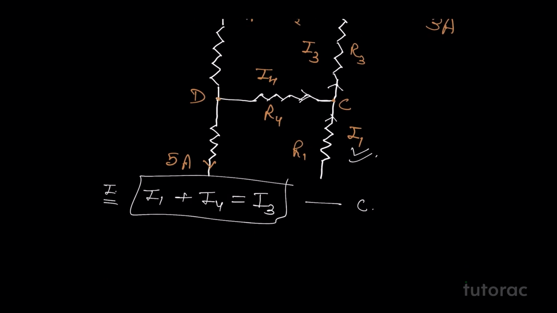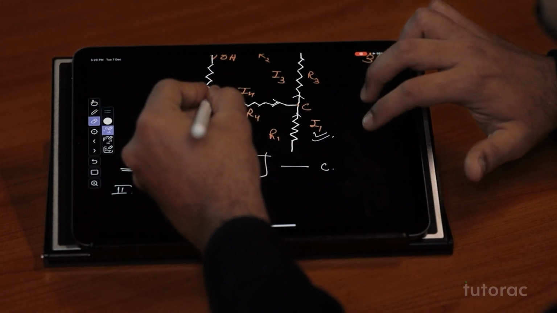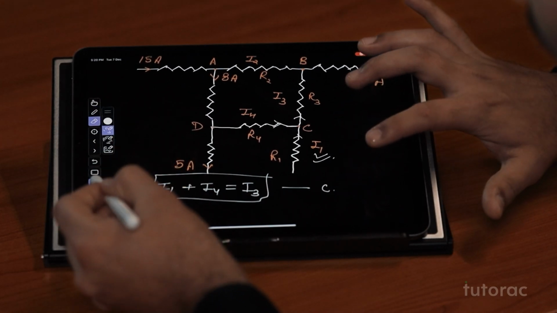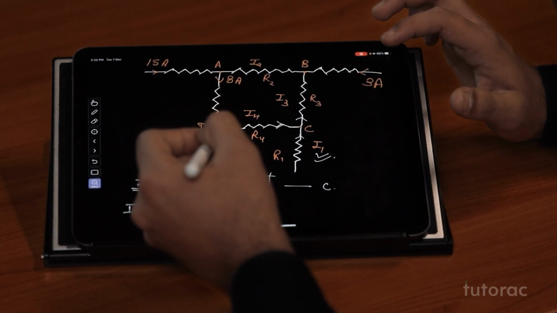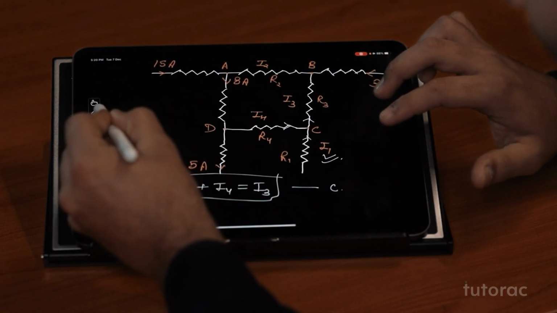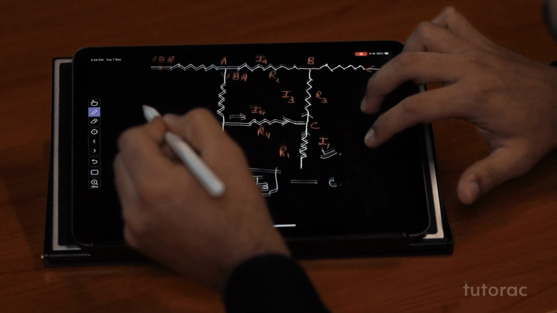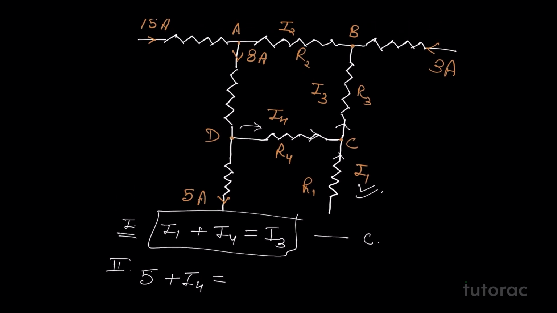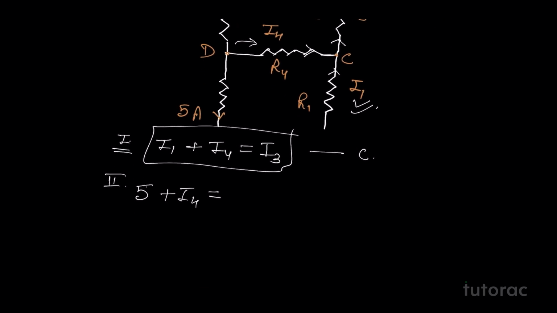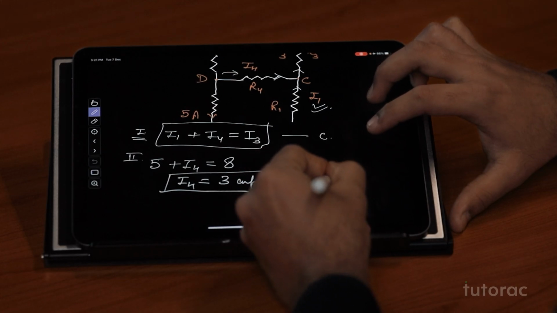In junction point D, let's say this is the second equation. In junction point D, you can see what is happening. The net amount of current going out is 5 ampere, and this I4, because I4 also is going in the direction that we let. So we get 5 ampere going out plus I4 going out, and the current coming in is this 8 ampere. So we'll get the value of I4 from here as 3 amperes. This is for the junction point D.